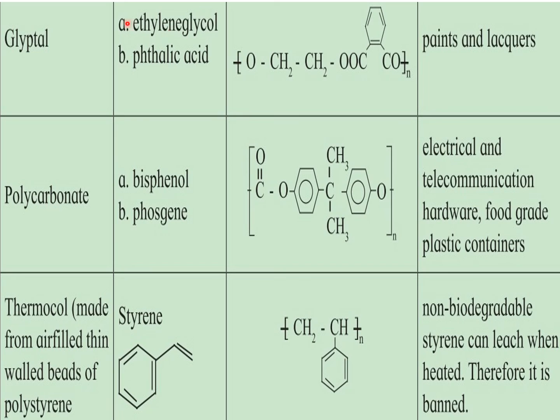So Glyptal, the monomers are ethylene glycol and phthalic acid. This is the polymer and it is used in making paints and lacquers. Then polycarbonate, it is made up of bisphenol and phosgene. The monomers are bisphenol and phosgene. This is the polymer and is used in making electrical and telecommunication hardware, food grade plastic containers.